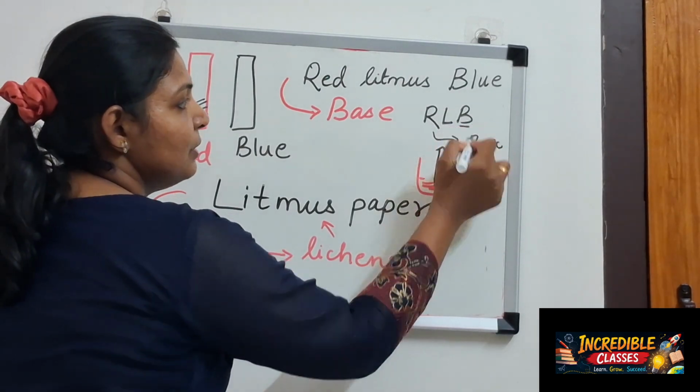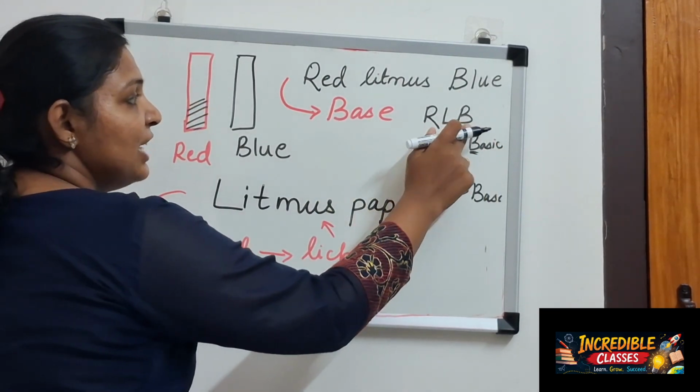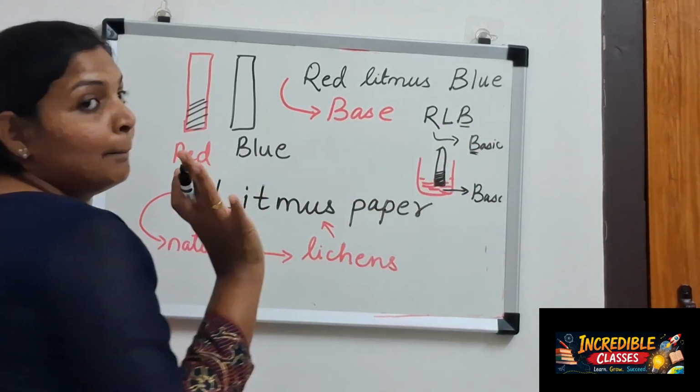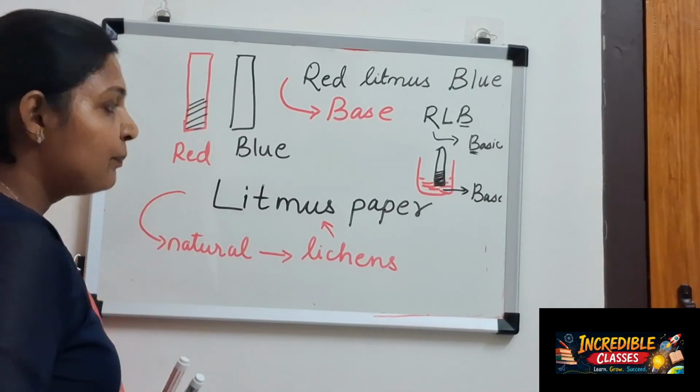B, last one is B for base. If the red litmus changes to blue in color, that means the liquid is basic in nature or it is a base.